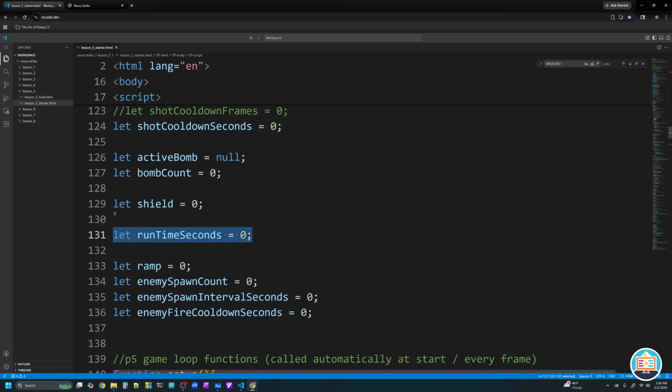So we need to track how long the game has been playing in total. Like we're flying our ship, and we start the game: 1 second, 2 seconds, 3 seconds, 4 seconds, 5 seconds, 6 seconds, etc. So we have a variable here to track that, and we're going to use that total time we've played. As that time gets bigger and bigger, we are going to increase our difficulty using a difficulty ramp. We're going to see how to do that coming up in a couple of missions.